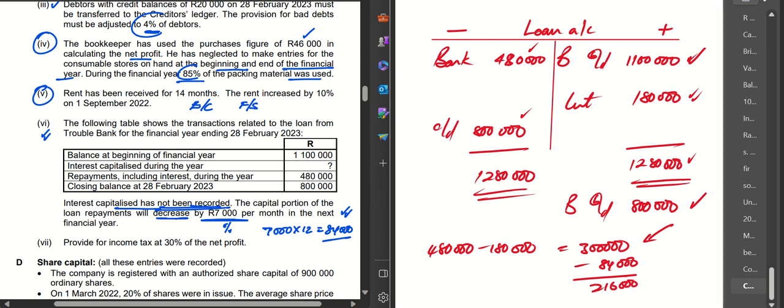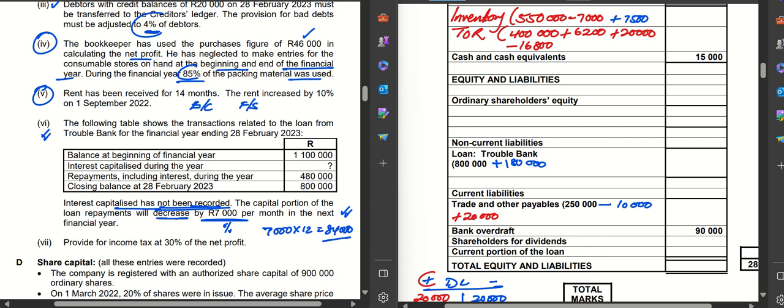216,000. So on my loan, non-current liabilities, in the short term, we're going to be paying 216,000. So I'll say minus 216,000. I'll come in and say current portion of loan becomes 216,000. So far we have done about 3 loan adjustments that are different from the Eastern Cape, the Free State, and the Northwest. And that will then be the loan adjustment in this paper.